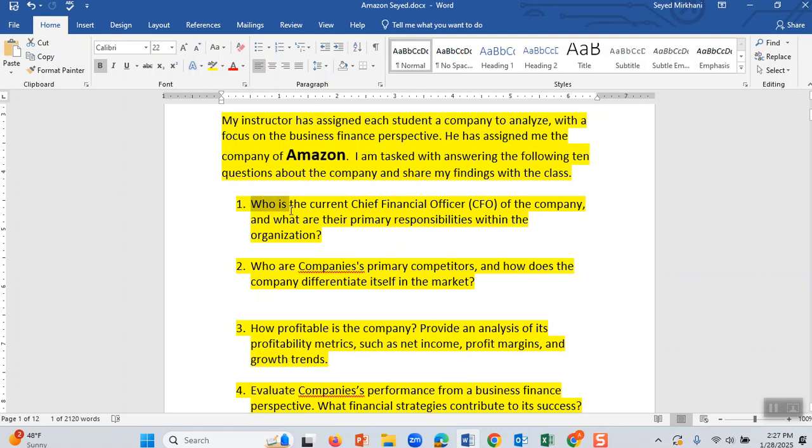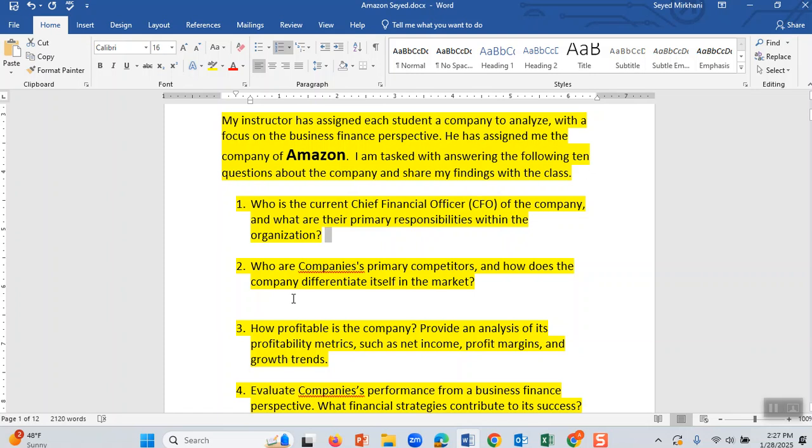First of all, we want to know who, for example, the chief financial officer, CFO of Amazon is. ChatGPT will go and find it and tell us who the chief financial officer is, and we ask ChatGPT to put the answer right in here.